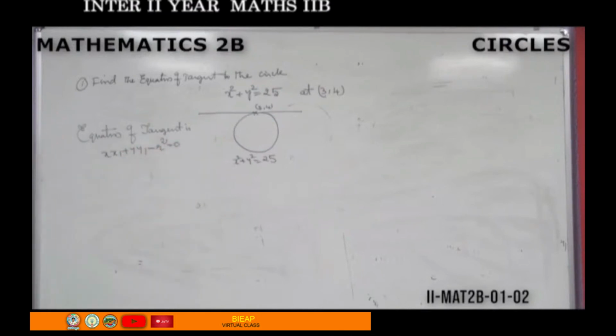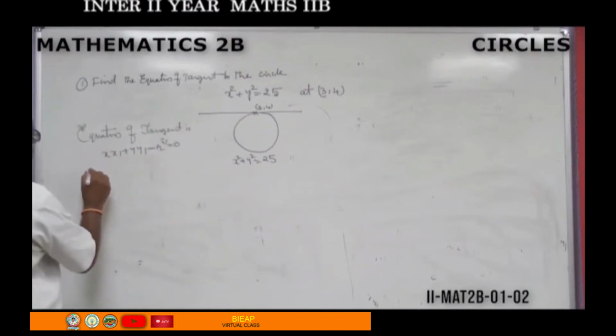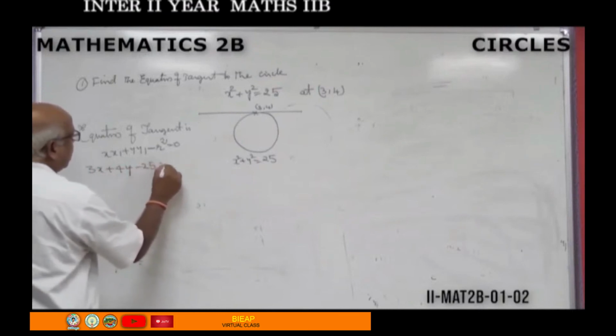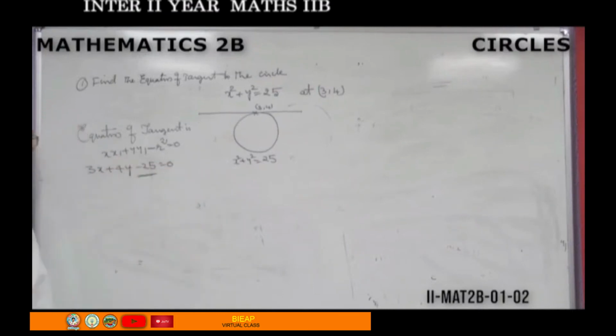Here the x1, y1 coordinates are 3, 4. Substitute: 3x plus 4y minus 25 equal to 0 will give us the equation of